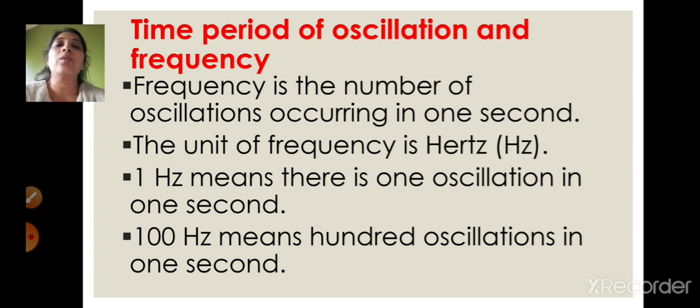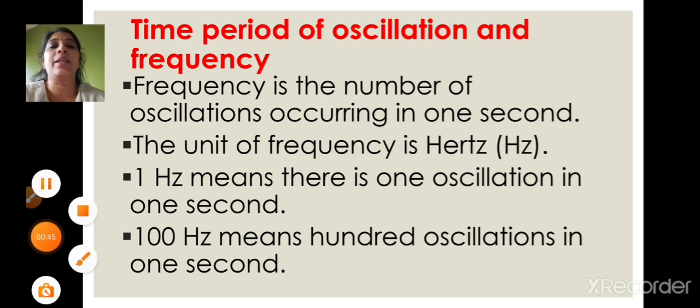And how do you calculate the frequency? Frequency is denoted by the letter n is equal to 1 upon T, where T is the time period of the oscillator, right children? In the next session, children, we'll see more things about sound. Till then, goodbye.